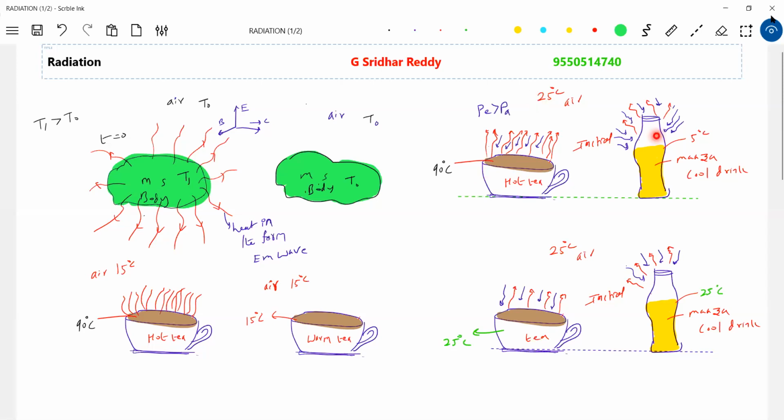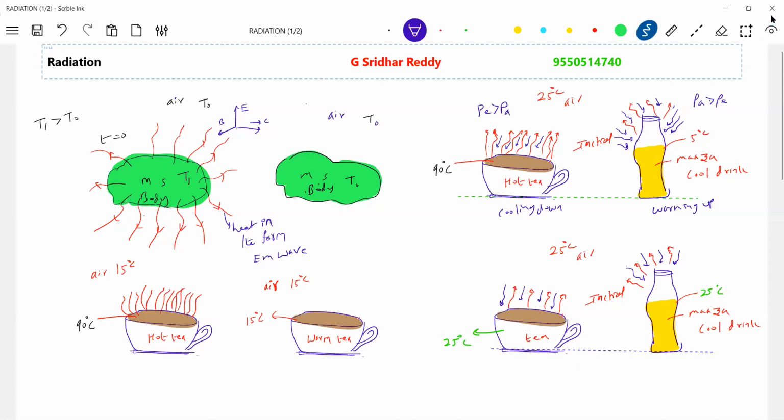What about the cool drink? Its rate of absorption will be more than the rate of emission. So what is this cool drink doing? It is also emitting and also absorbing, but since the rate at which it is absorbing energy is greater than the emission, it is warming up. So the hot tea is cooling down, and this is warming up.